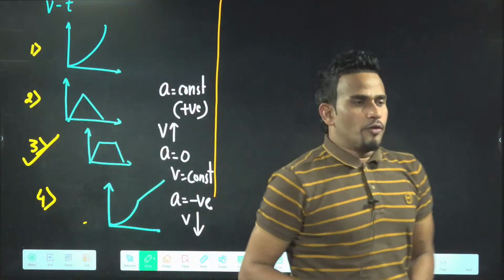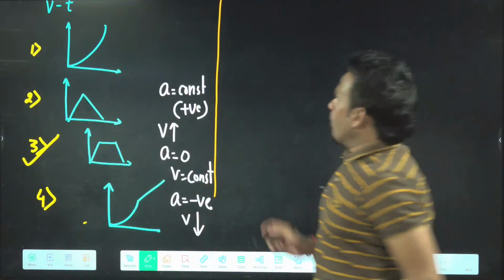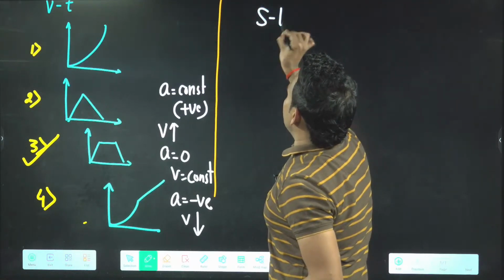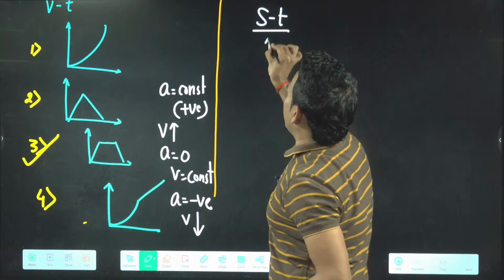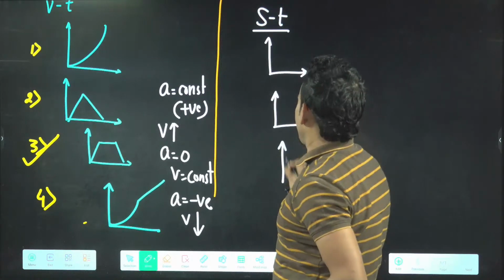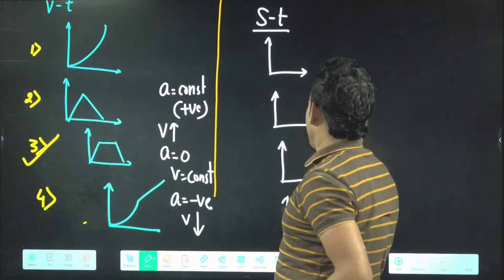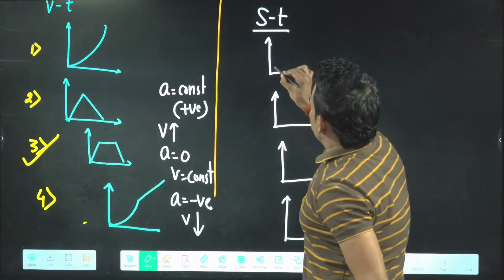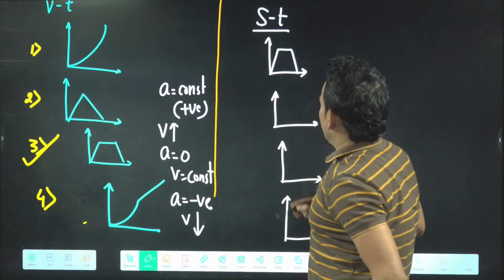Okay, very good. Now I will draw the displacement time graph. I'm drawing the displacement time graph for it. You have to again identify which one is the correct displacement time graph. We have four options to draw. Okay, no problem. First option, this one.